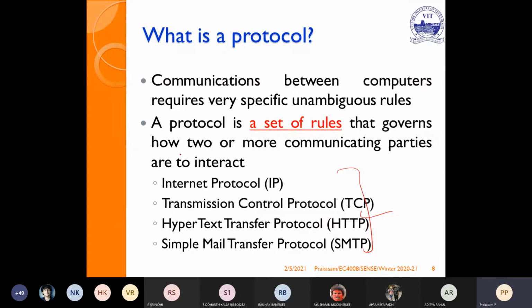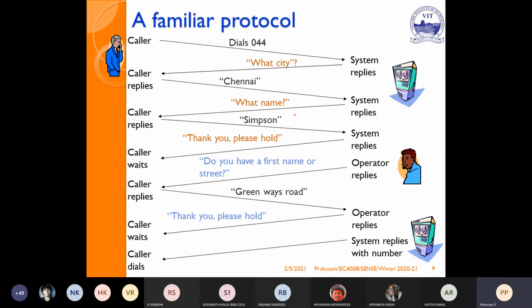Communication between computers requires specific rules. If two of us are talking, we are intelligent members, so we can think for ourselves, establish a connection and speak. But for computers to establish connections, we should define specific rules. That set of rules is called a protocol. So a protocol is related to computers. Now, a familiar protocol example: the caller dials 044. The system replies.